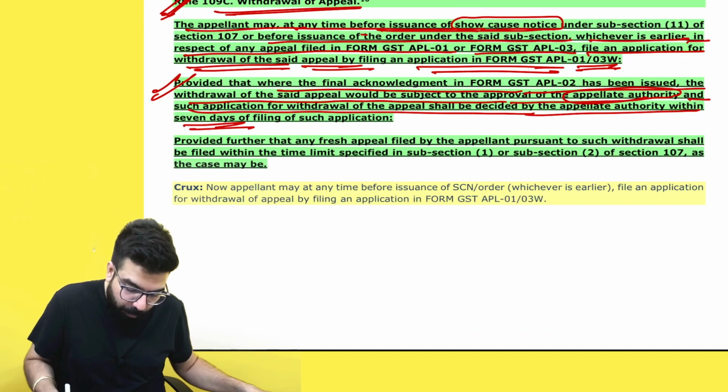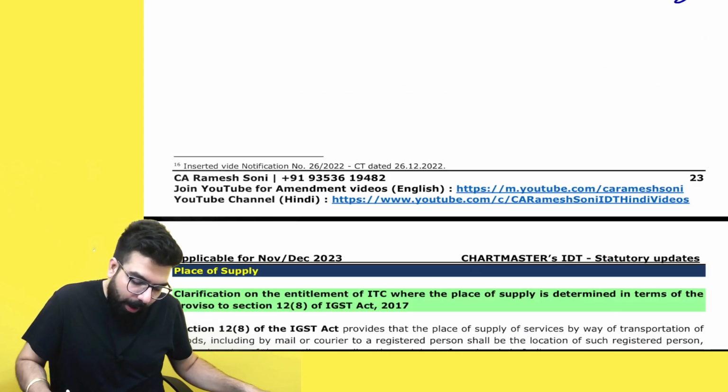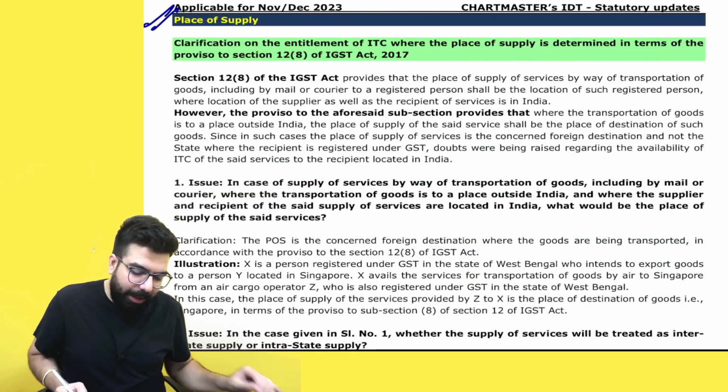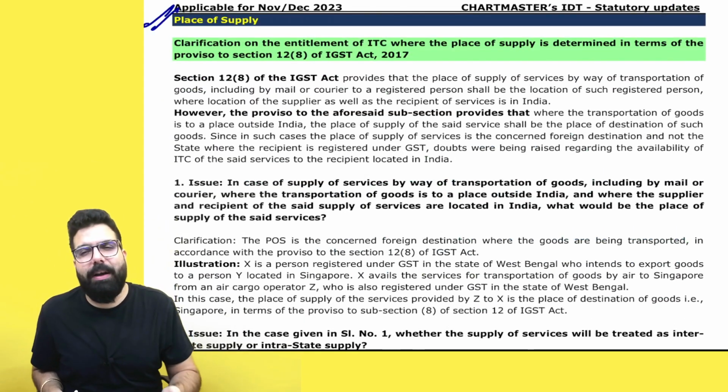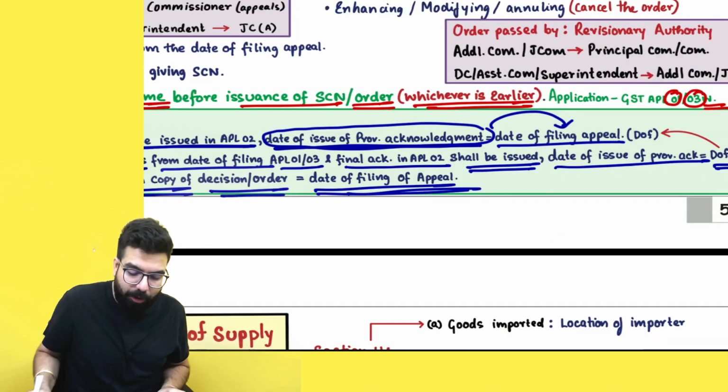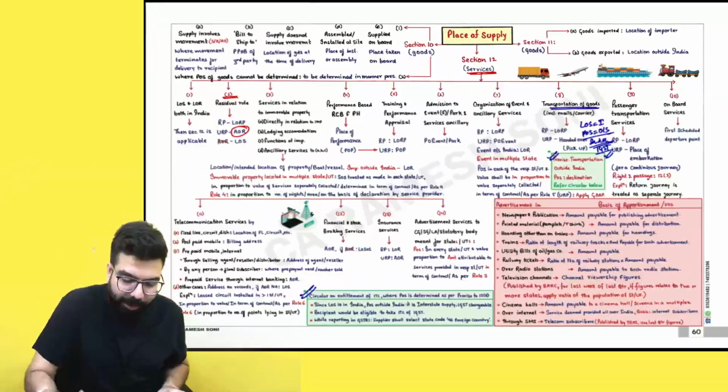Let's go ahead. Please move to the next amendment now. In place of supply, one amendment has come. Nothing, one circular has come. It's not an amendment, actually it's a circular. I will explain the circular from the chart. Listen to me very carefully.